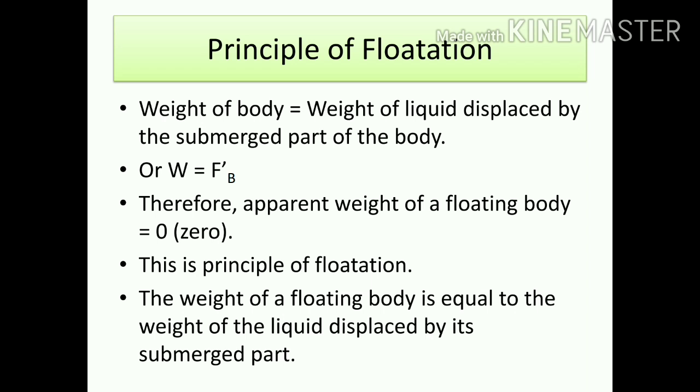Take for example, a 2 cm cube of that object is going inside the liquid. So that object should displace water equal to 2 cm cube only. At that condition, what do we get? W is equal to FB, meaning the weight of the body is equal to the upthrust. At that condition, the apparent weight of the floating body is 0.